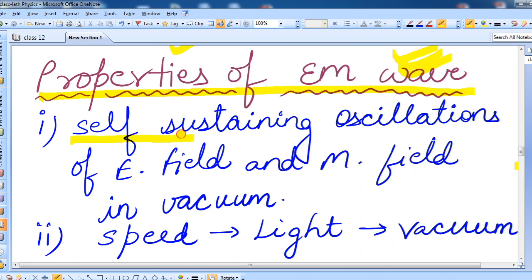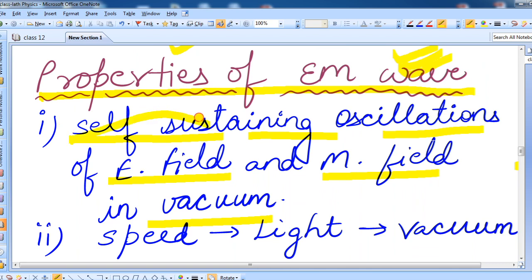What are the properties? First is self-sustaining oscillations of electric field and magnetic field in vacuum. That means it has the capability of self-sustaining oscillations of electric field as well as magnetic field in vacuum. That means it doesn't need anything in vacuum for the electric field and magnetic field to oscillate. To maintain its oscillation, nothing is required for an electromagnetic wave, even in case of vacuum. So this is the first property.